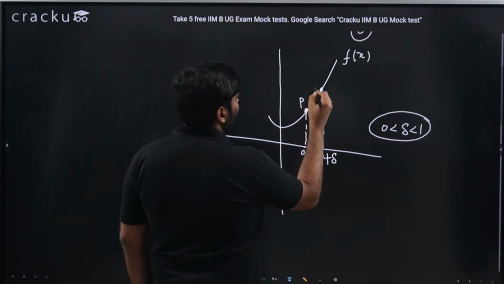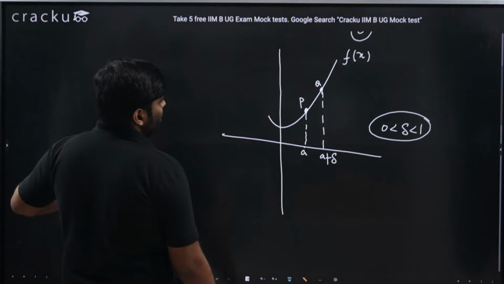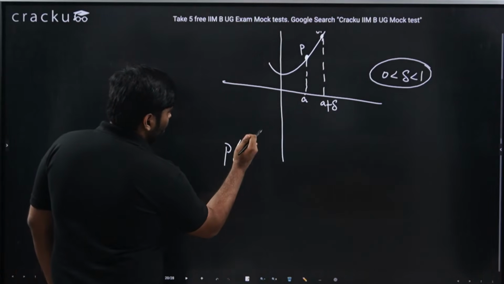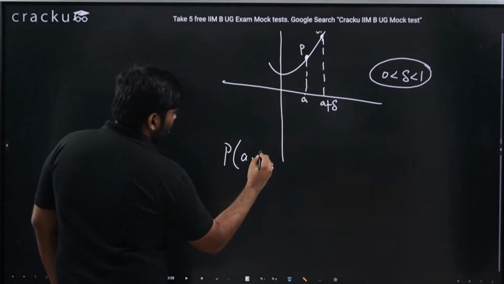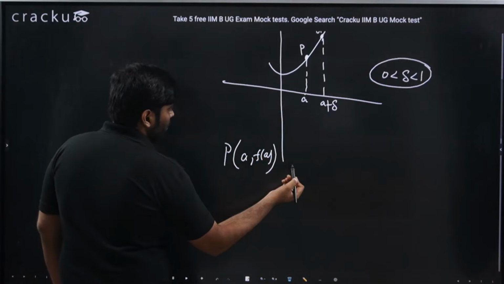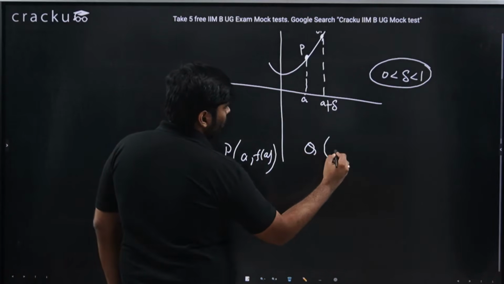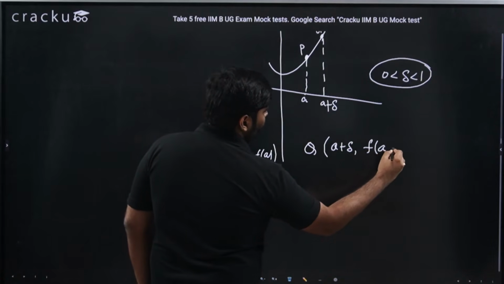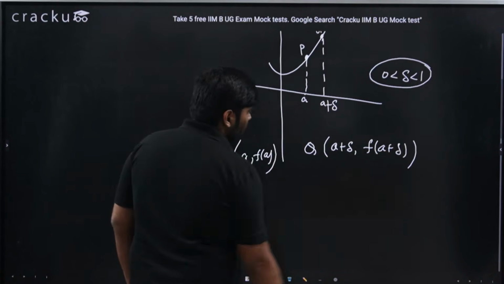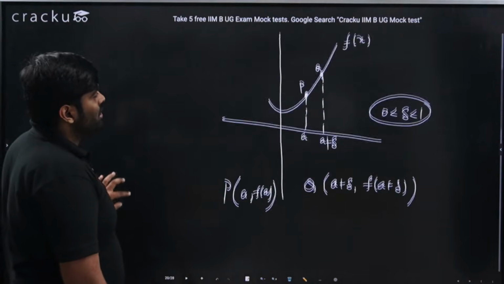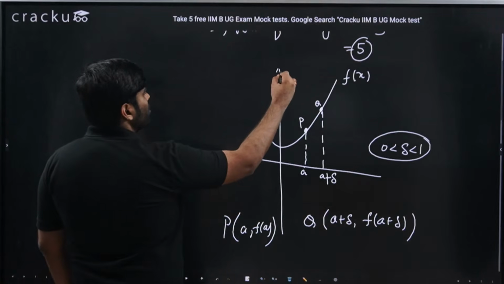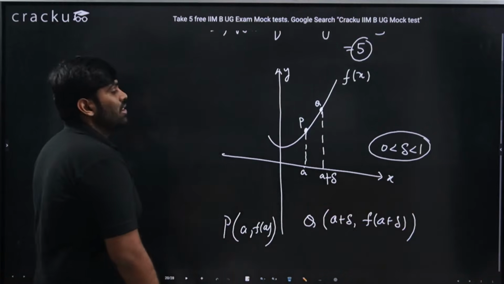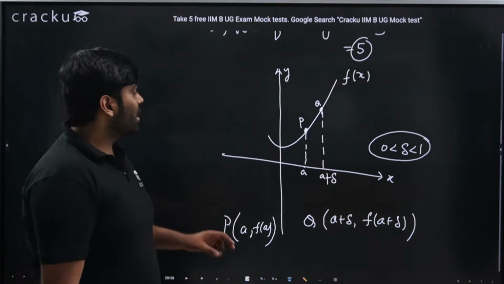This point is P and this is Q. Point P has coordinates at x equal to a, the value f of a. Similarly, point Q has coordinates at a plus delta, the value f of a plus delta. These are x comma y coordinates, where x is this axis and y is this axis. 0 less than delta less than 1, an infinitesimally small value.